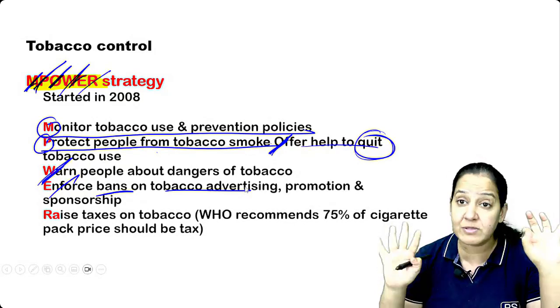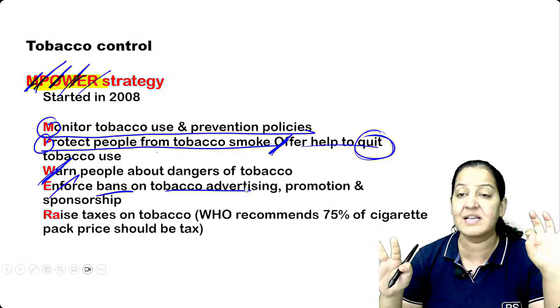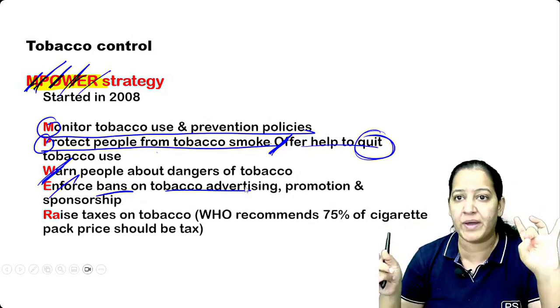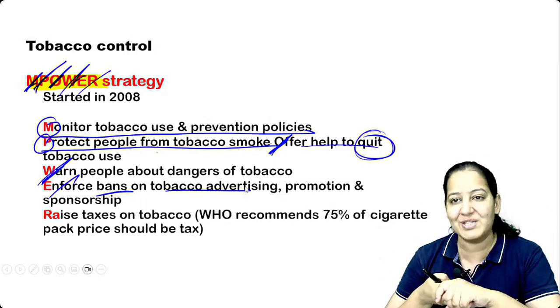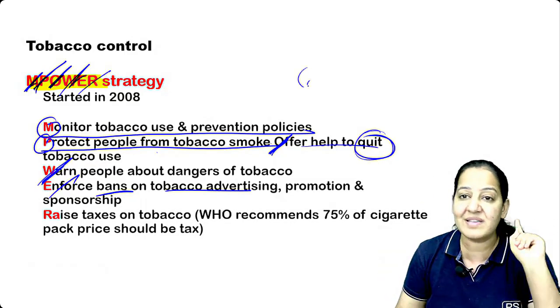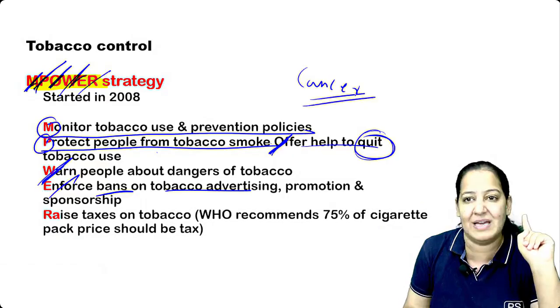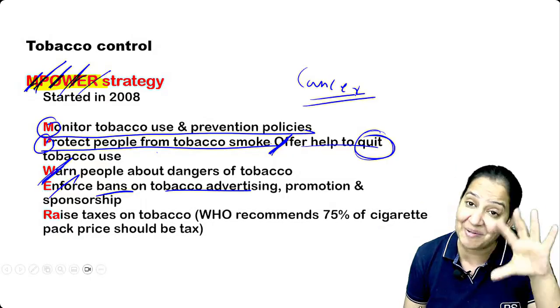None of the scenes should be of smoking anywhere in the movies and the serials. None of the scenes should be of tobacco chewing. None of the advertisement should be there. Government should restrict, should follow these rules. Because once cancer occurs, cancer is a very big thing. Cancer does not occur to one person. Cancer occurs to the complete family.